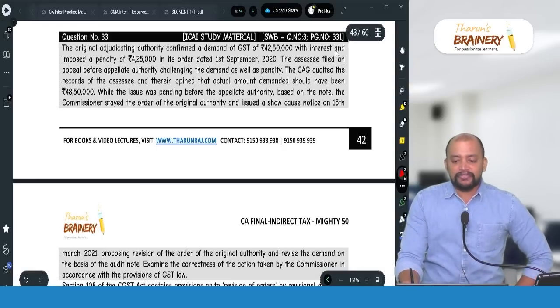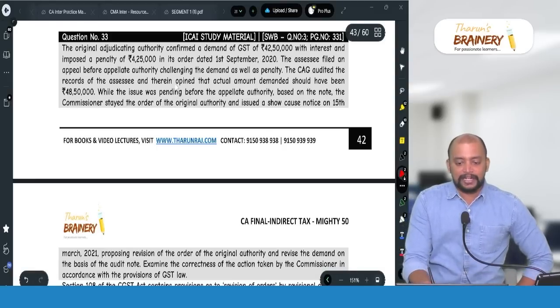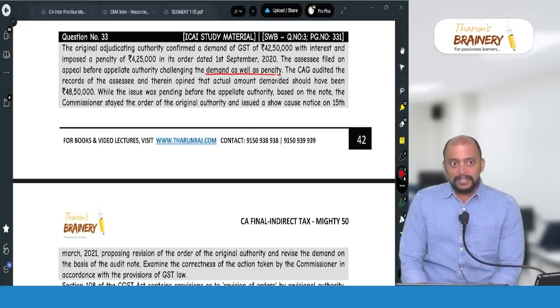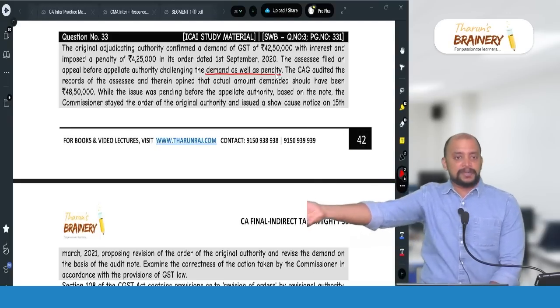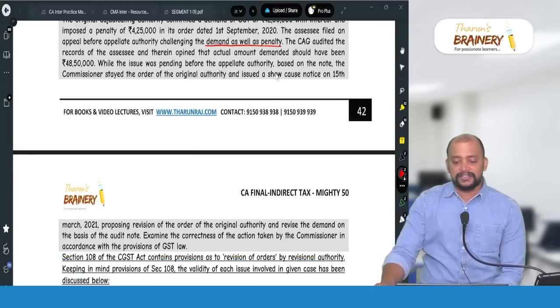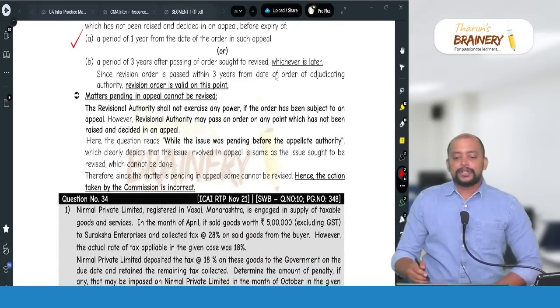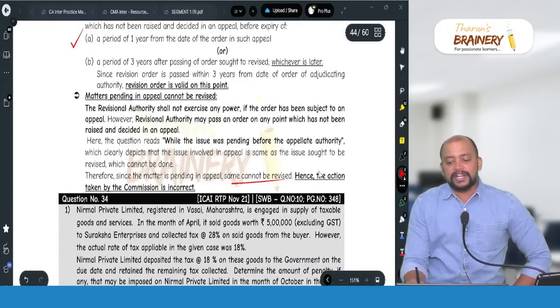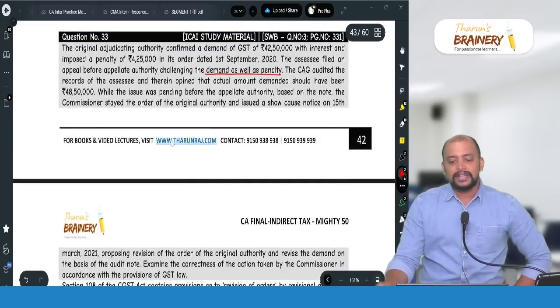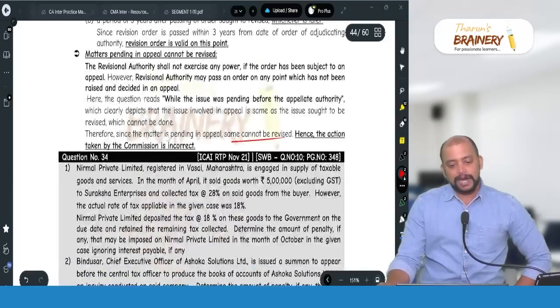Demand order 42,50,000, the assessee filed an appeal before the appellate authority challenging the demand as well as penalty. Means the entire order is in appeal. When the entire order is in appeal, then the revision authority cannot initiate revision. If part of the order is under appeal, then for the remaining part of that order, the revision authority can initiate revision. So in this case, the matter is pending in appeal, the same cannot be revised, hence the action taken by the commissioner is incorrect. It's a very good question. It is given in the ICAI study material, not yet tested in exam. So mark it as very important.